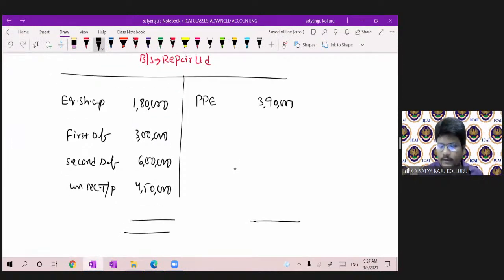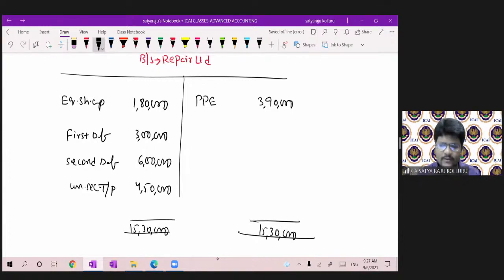These are the known information. Please, all of you, balance the balance sheet. 1,80,000 plus 3 lakhs plus 6 lakhs plus 4,50,000. How much here? 15 lakh 30,000, right? Am I right? Yeah, 15 lakh 30,000. Here also put 15 lakh 30,000, sir.